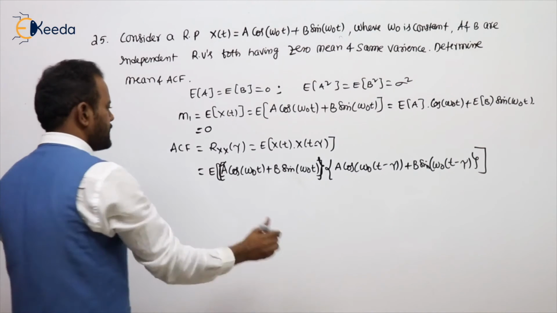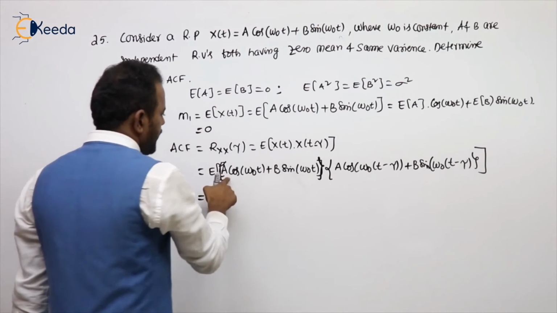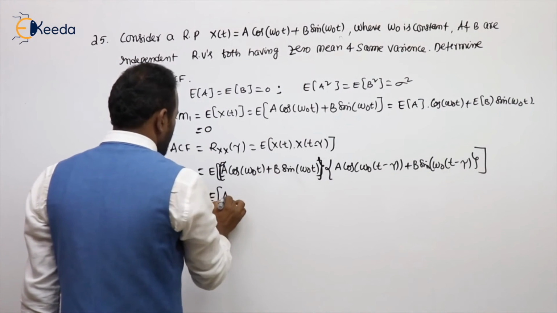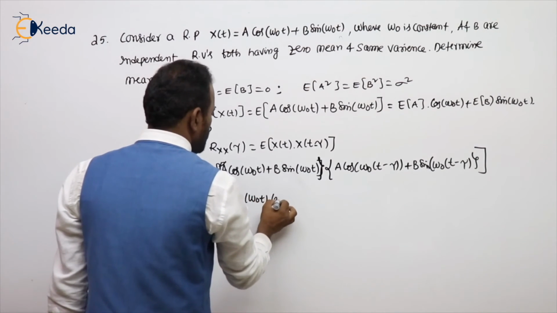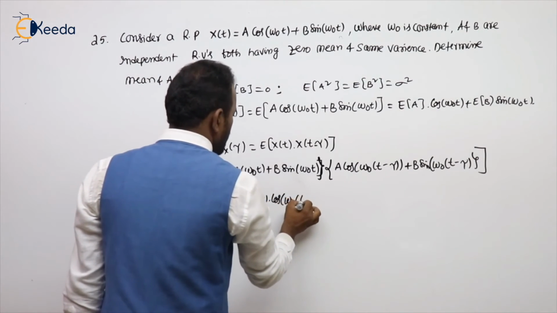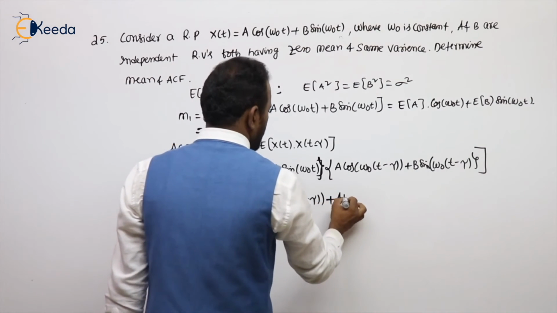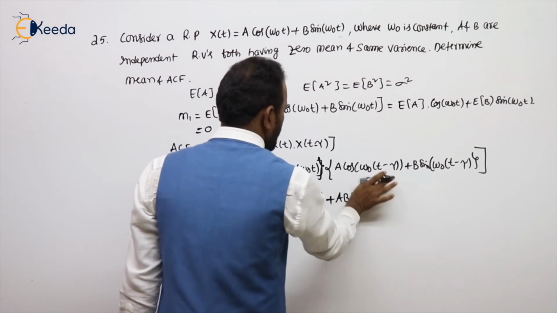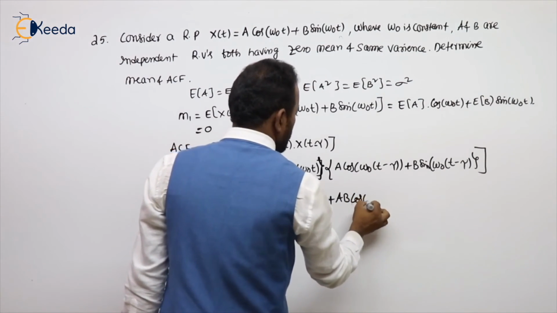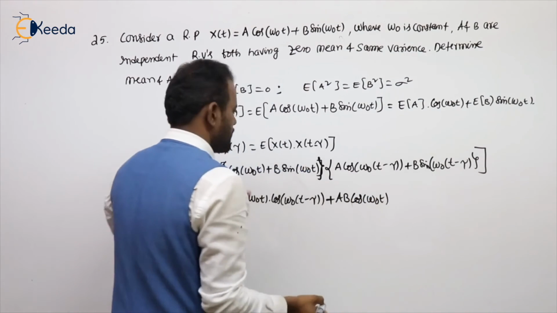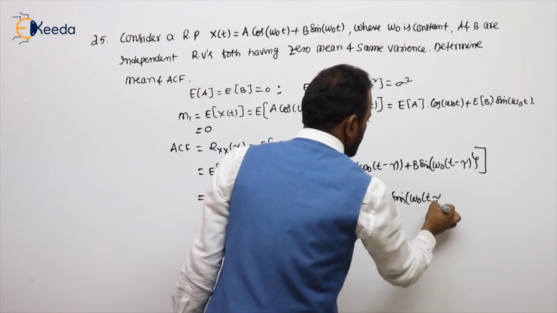Are you getting my point? That is multiplying: expected value of a square into cos omega naught t into cos omega naught t minus tau. Next term, ab, cos omega naught t into sin omega naught t minus tau.